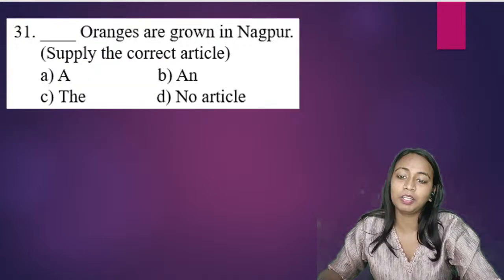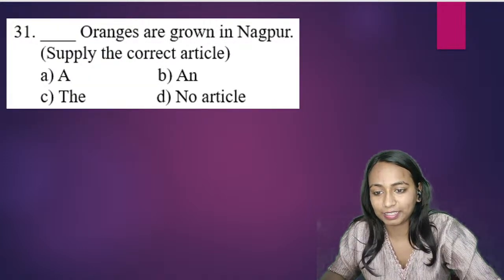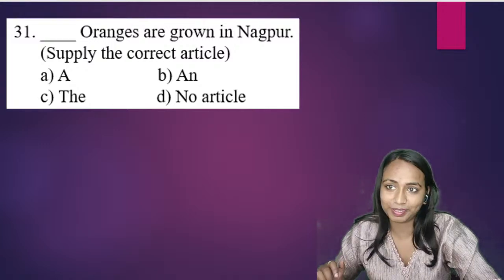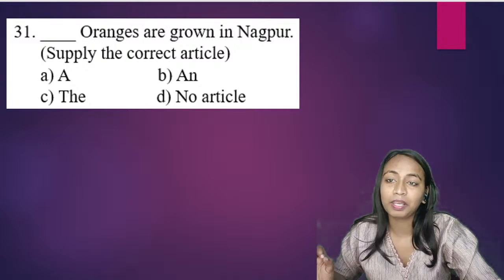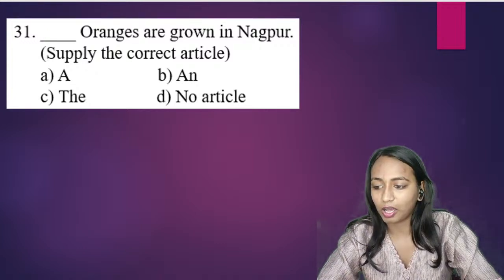Question number 31. Blank oranges are grown in Nagpur. We have to supply the correct article: a, the, or no article. What will be the right answer here? Blank oranges are grown in Nagpur.